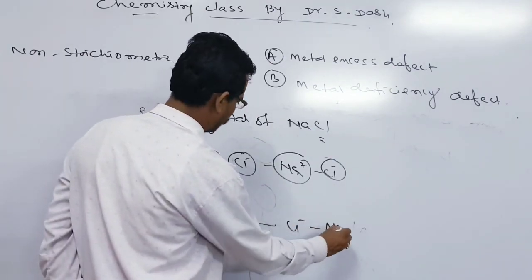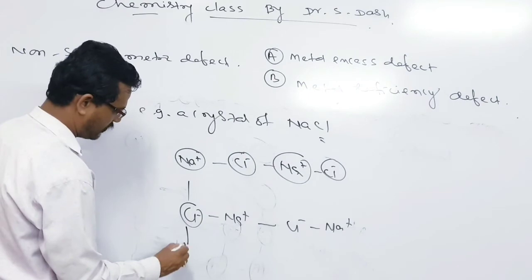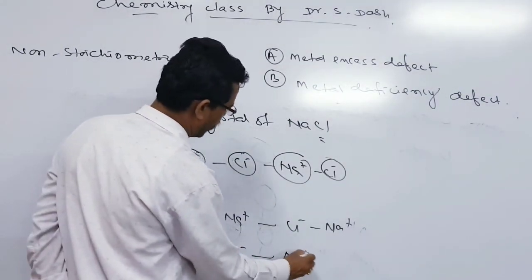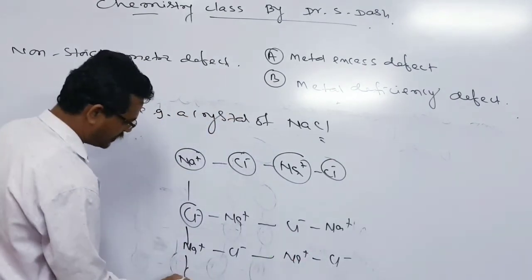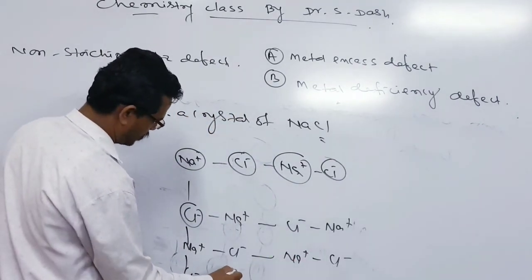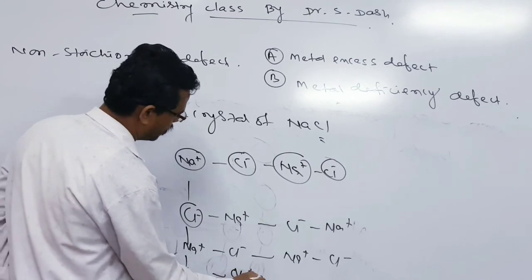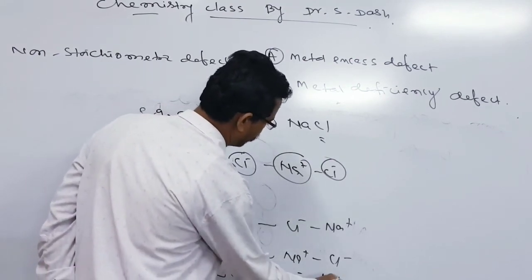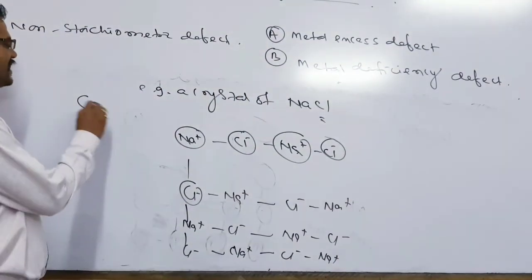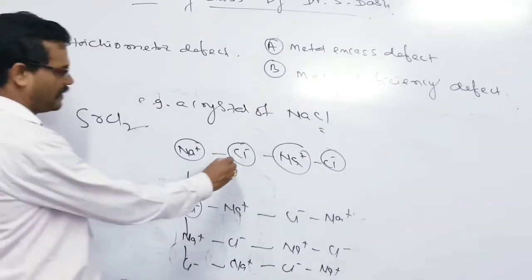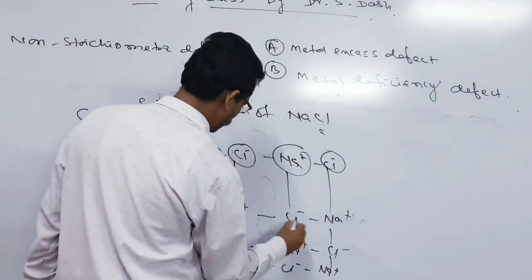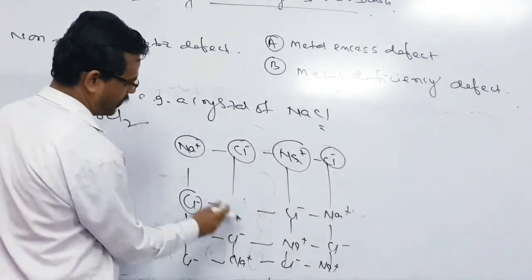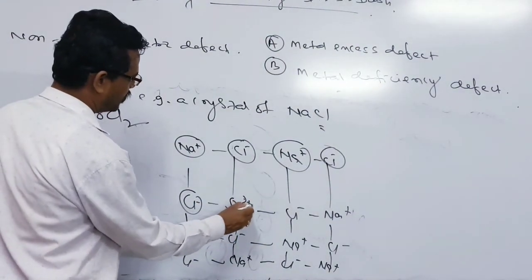In these structures, basically, these cations are replaced by some other cations. Let us say it is mixed with a crystal of strontium chloride, SrCl2. Then what will happen, sir? Ions of Sr replace some places. Let us say it is replaced by a strontium ion.